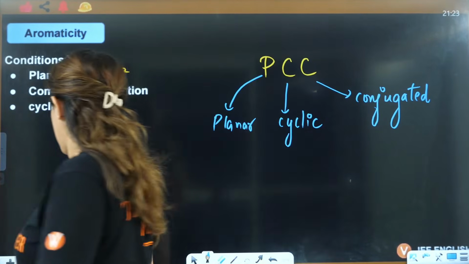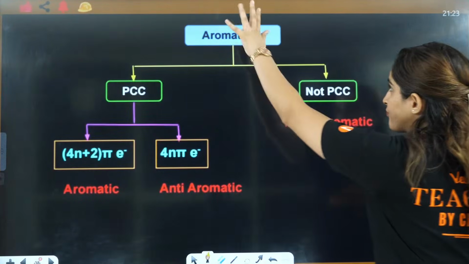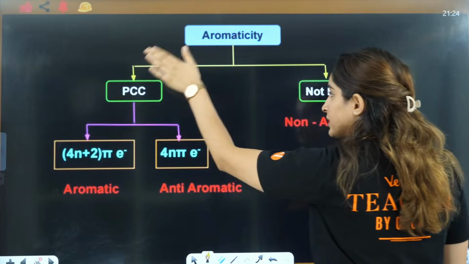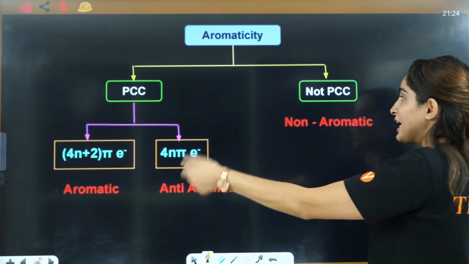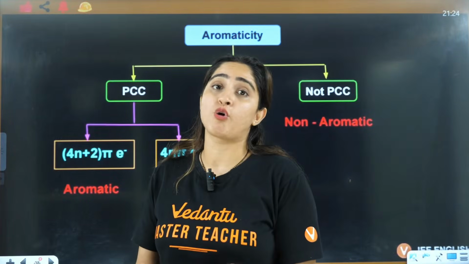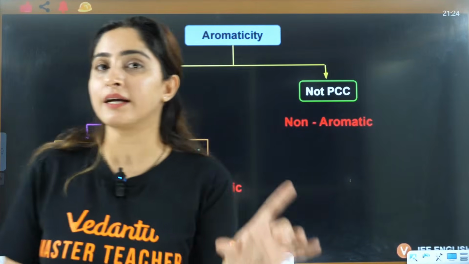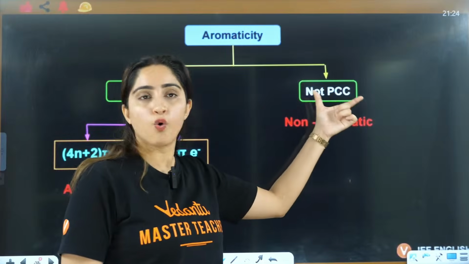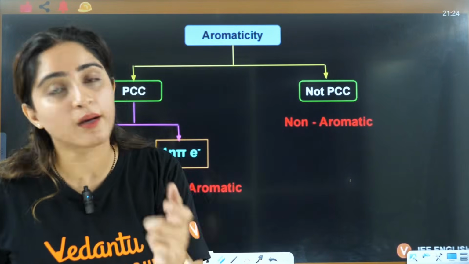Now if PCC is obeyed, then it will be either aromatic or anti-aromatic. If PCC is not obeyed, maybe it's not planar, maybe it's not cyclic, maybe it's not conjugated, any of the conditions is not valid, then it's a non-aromatic compound.